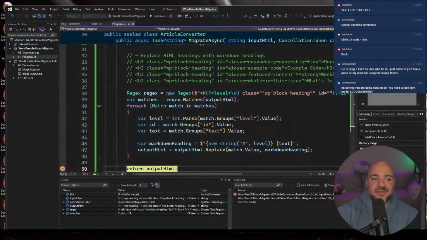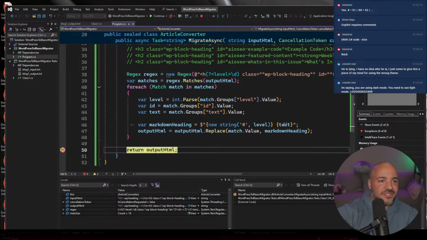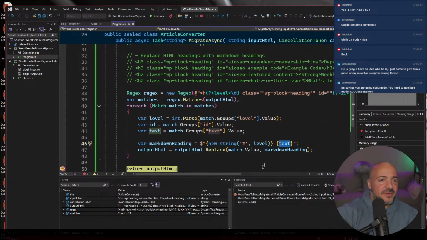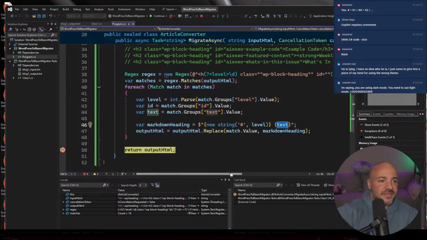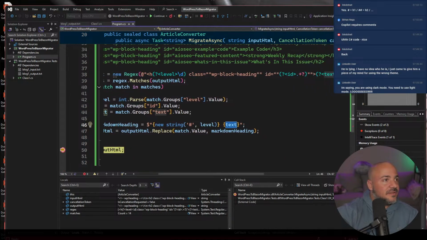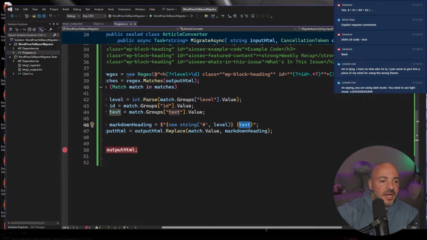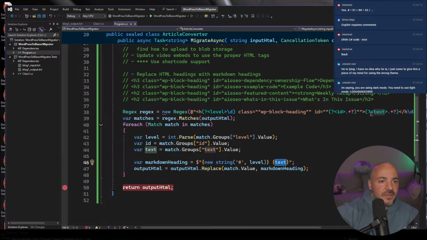So maybe we need to pause on this for just a moment. I was getting maybe a little too excited. It's not text that we want. Or is it? Sorry, when it's debugging, I realize it's a lot smaller. It wasn't grabbing exactly what we needed. So let's go run this again.